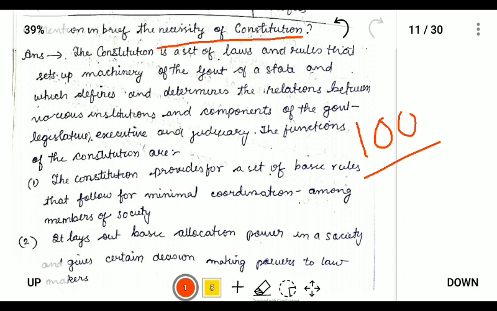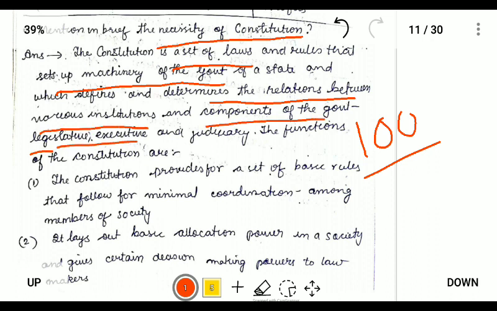So first, explain what a constitution is. It is a set of rules which sets up the machinery of the government, and it determines the relationship between various institutions and components of the government, that is legislative, executive, and judiciary.